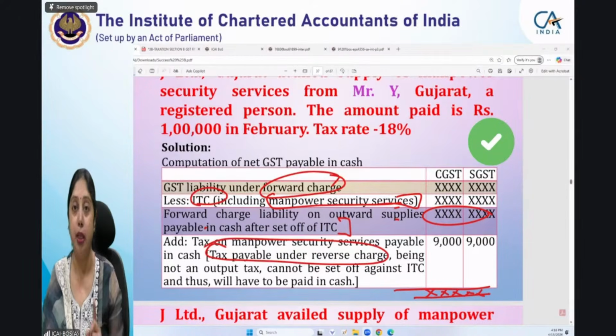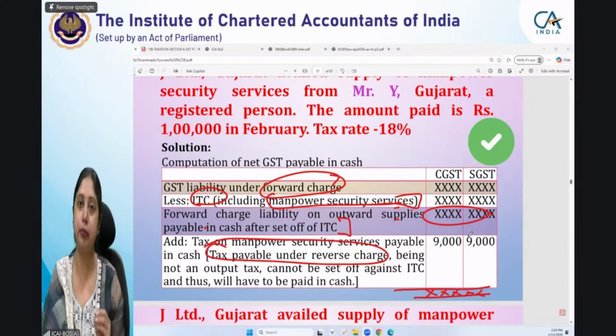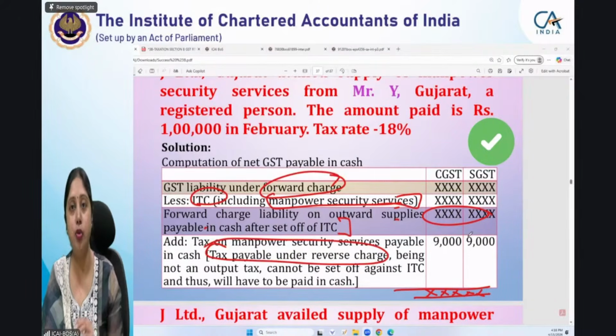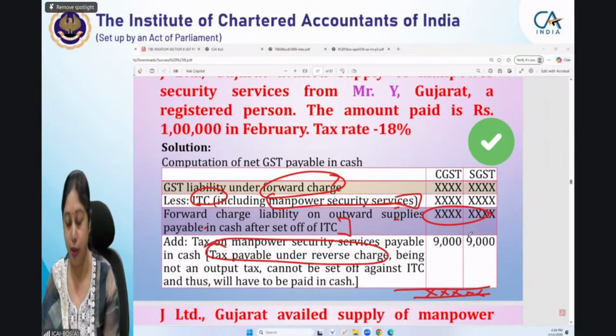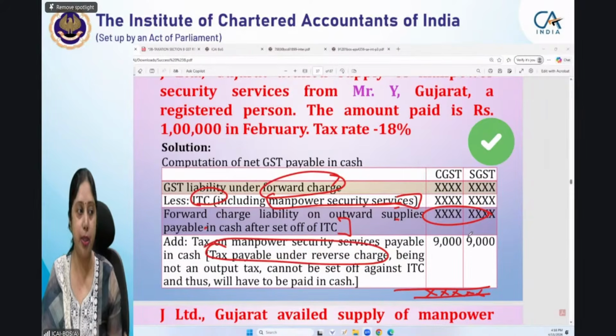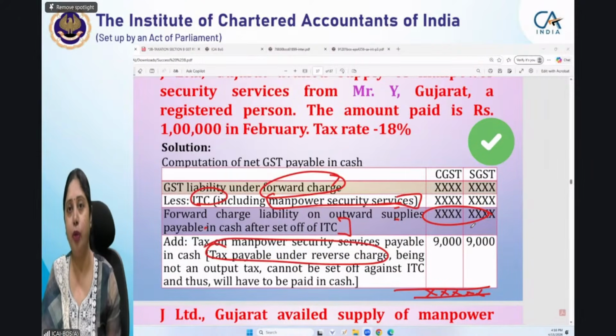Very good, Jaya. That is also very important. This tax which I have paid under RCM is an inward supply, so I have to check the ITC availability on that also. For example, in security services, ITC is available. But in case of renting of motor vehicle, ITC is not available, because the motor vehicle is used in some other line of business. It can be other services also, like personal grooming services or the annual membership fee for employees, any kind of services on which credit is blocked.